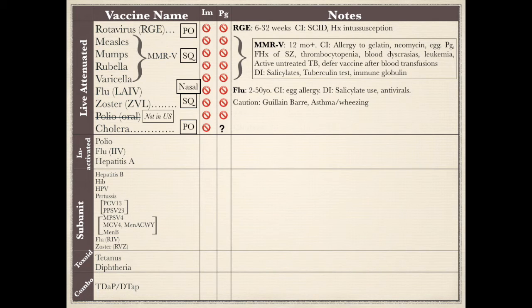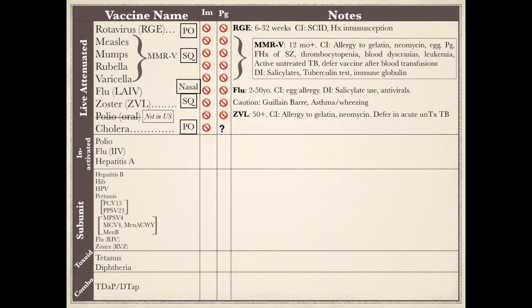Avoid these medications 48 hours before the vaccine, or wait for 2 weeks after getting the vaccine to initiate the antivirals. There are 2 zoster vaccines on the market. One is live attenuated and another one is subunit. Both are given after age of 50. The live attenuated one, ZVL, zoster vaccine live, is given sub-Q and its contraindications are gelatin and neomycin allergy.